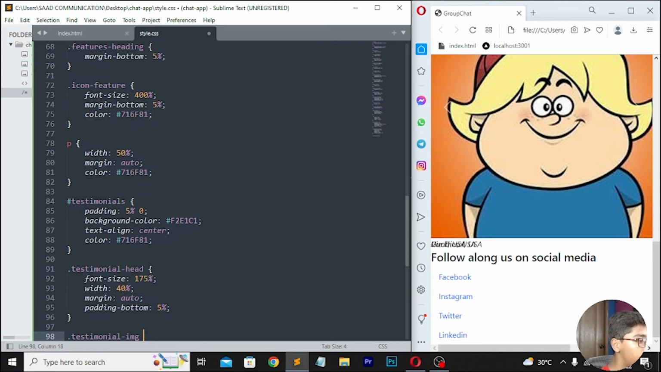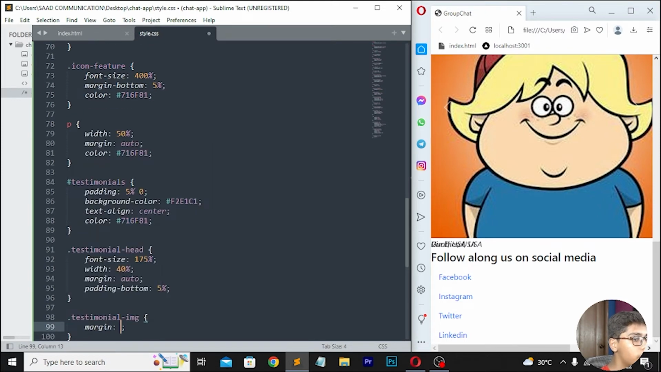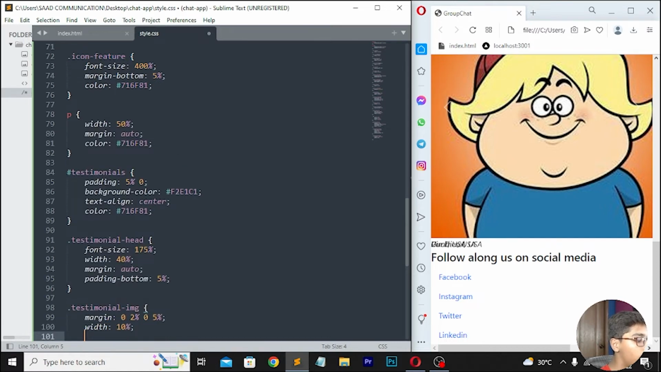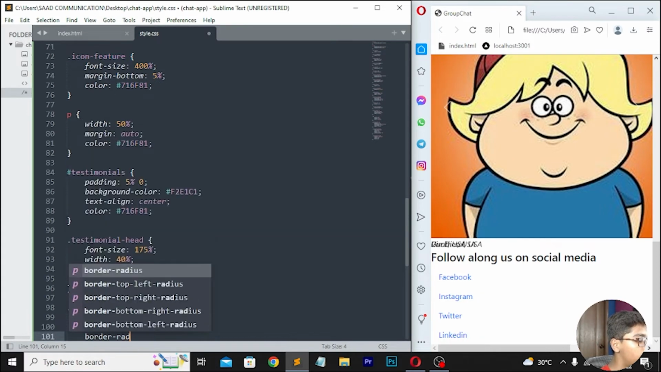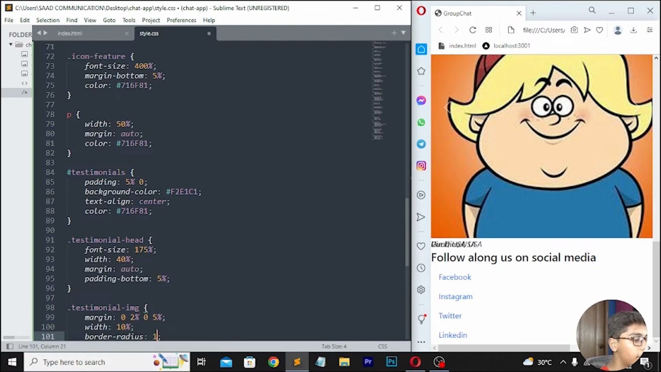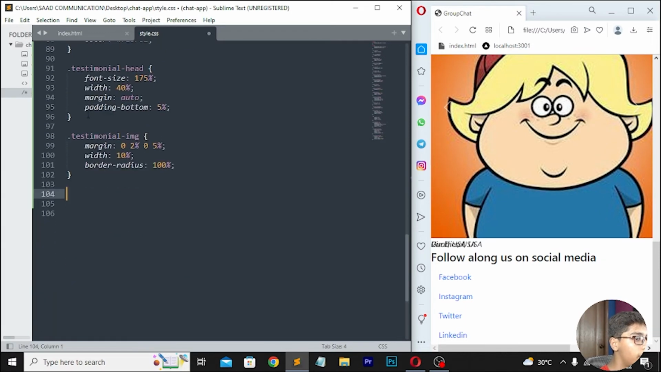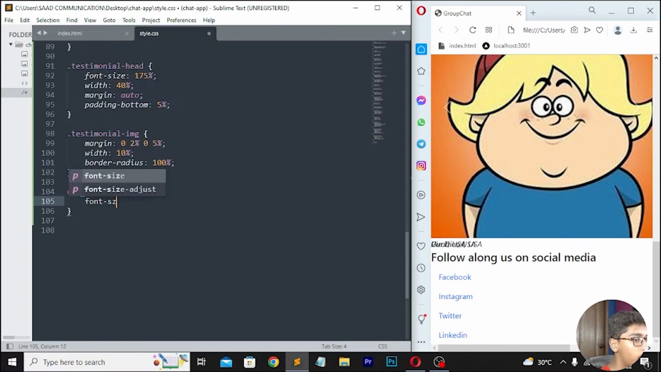So here I'll be writing that. Then right here margin, which should be 0 2% 0 5%. Then right here width, which should be 10%. Then move down, right here border radius, and here I will be writing border radius 100%. Move down here again, then I will be writing font size, which should be 125%.